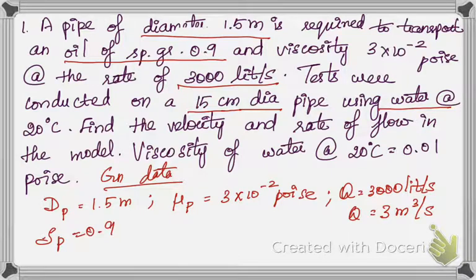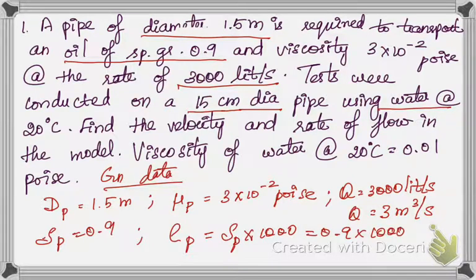Now for the model. If you want to calculate the density also, we can calculate it. So density of prototype is nothing but specific gravity into 1000, which is 0.9 into 1000, that is equal to 900 kg per meter cube. So for the prototype we have done everything. Now we'll do it for our model.